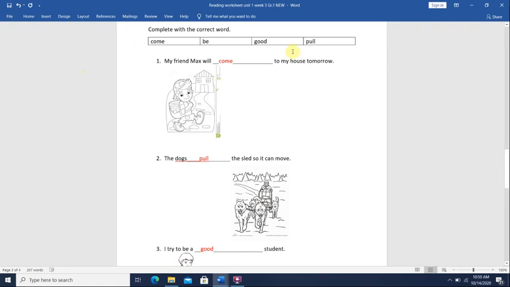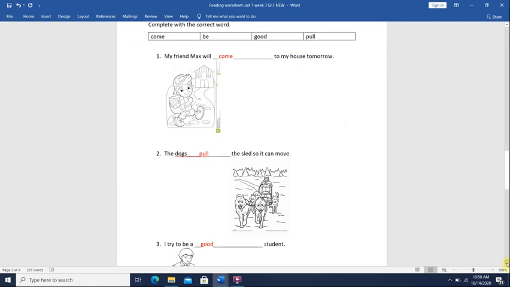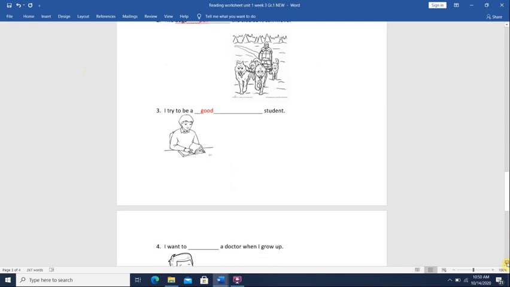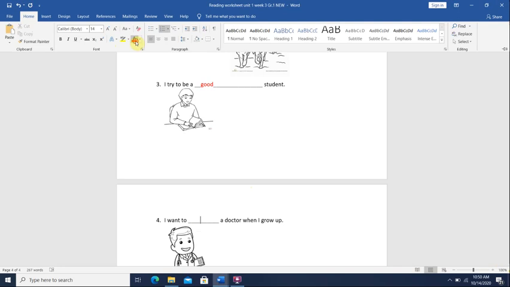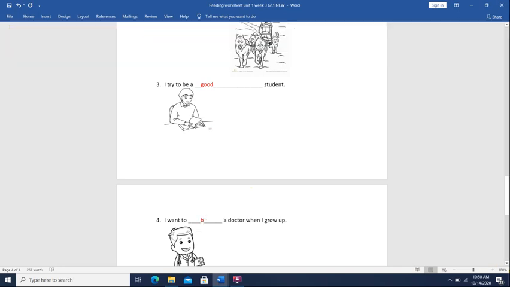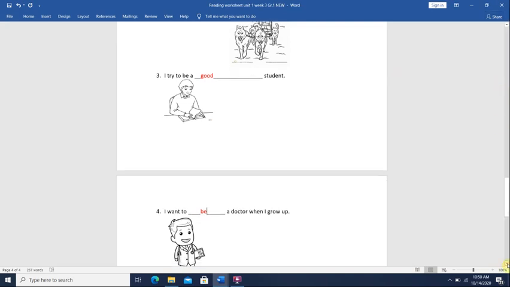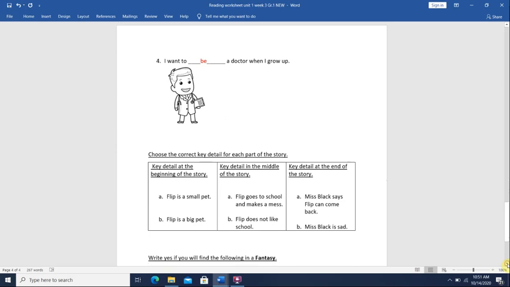All right, next. Number 4, I want to blank a doctor when I grow up. I want to be a good doctor when I grow up. Okay, remember the word be means that you are that person or want to be something. Or like some of you say, Miss Amy, I want to be first in line.